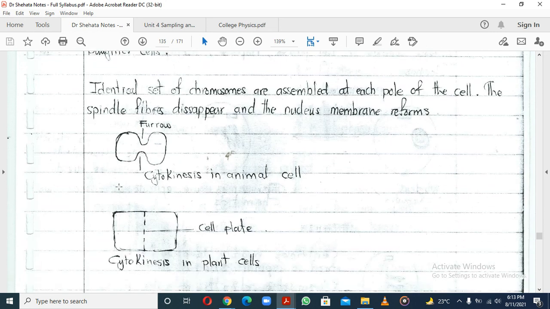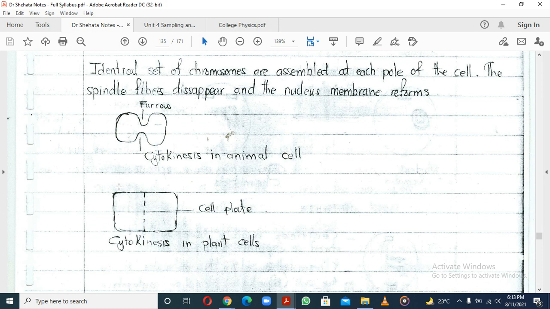Now, the important thing you have to know is that cytokinesis happens differently in animal and plant cells. For animal cells, what you are going to have is a furrow. You can think of a furrow like this: have you ever been at a place where people are making fritters?